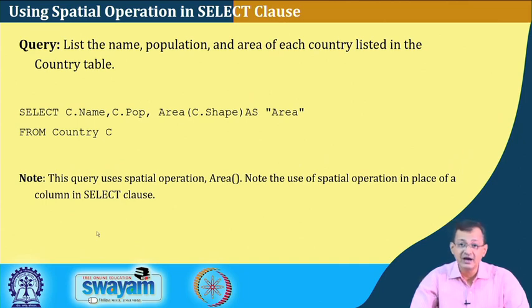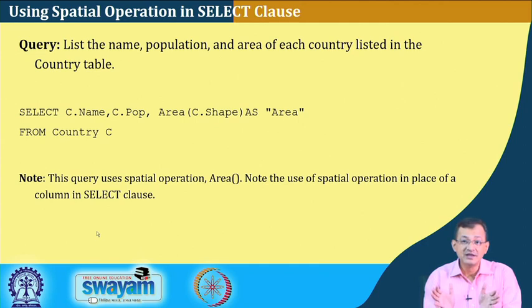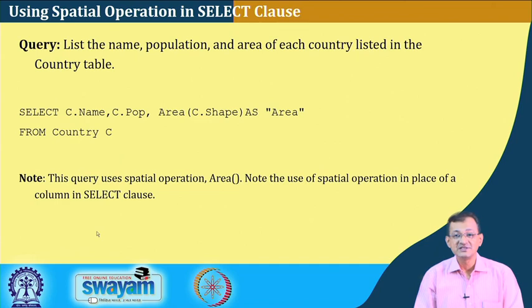The area needs to be calculated from the polygon of that country, the encompassing boundary of the country. So the area calculation is based on the spatial context, here finding the area of a polygon.